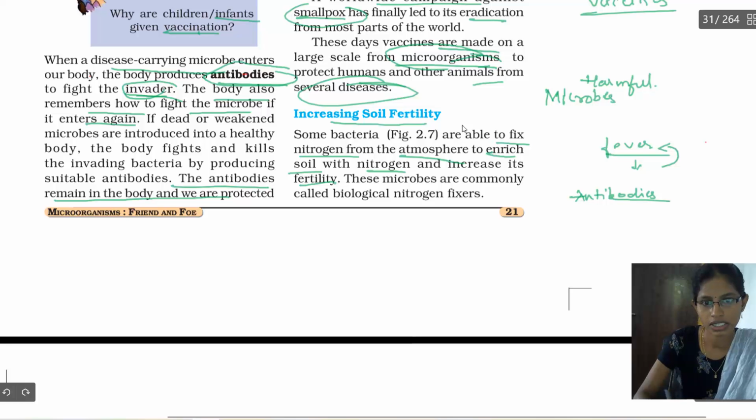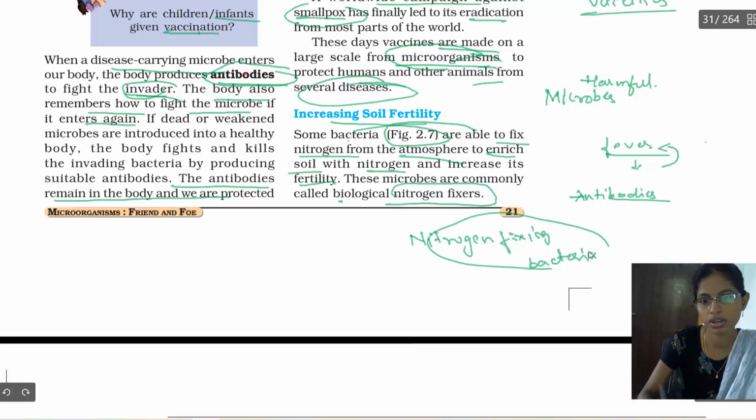These bacteria are helpful, and these microorganisms are commonly called nitrogen fixers or nitrogen fixing bacteria.